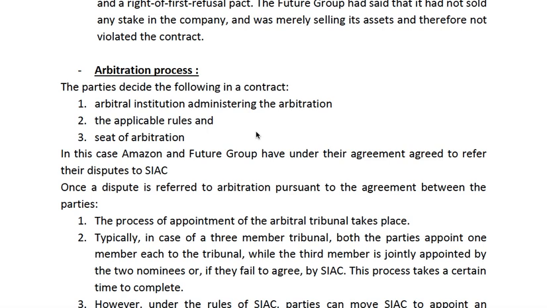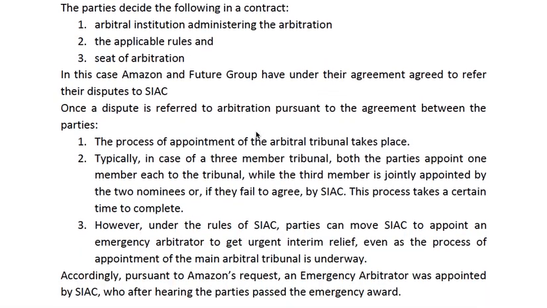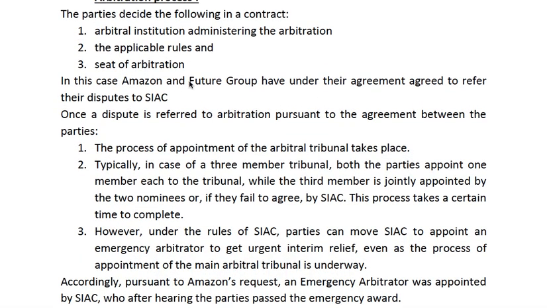That's why it is pre-decided at the time of the signing of the deal. In this case, Amazon and Future Group had decided to refer their disputes to the Singapore International Arbitration Center, right?